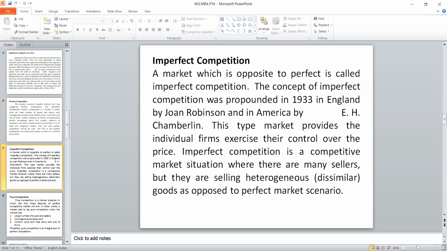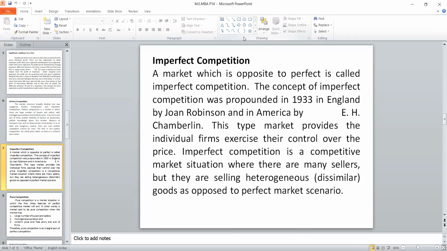Who introduced that? Joan Robinson and Chamberlin introduced the Cournot model and the Chamberlin model. Based on their models, we have a new classification called imperfect competition. The 7 conditions are: large number of buyers and sellers, homogeneous product, price uniformity, free entry and exit of firms, perfect mobility of factors, perfect knowledge about the market, no transportation costs, and non-intervention of government. If these 7 conditions are there, it is perfect. If any one condition of these 7 is not present in the market, then it is not a perfect market. It is called an imperfect market.